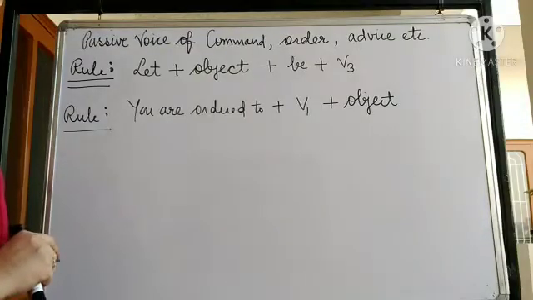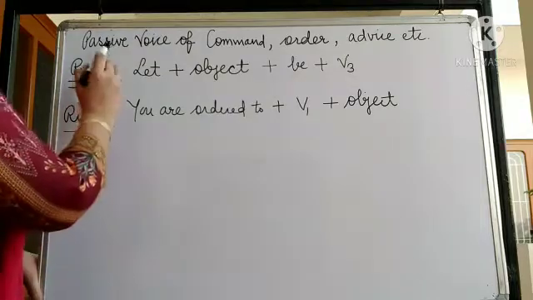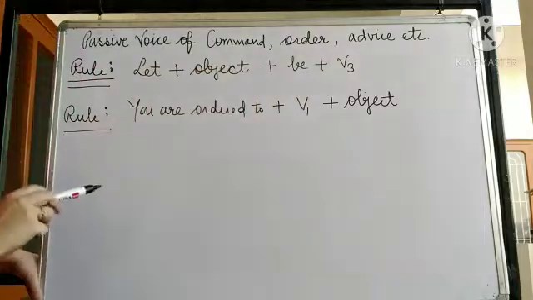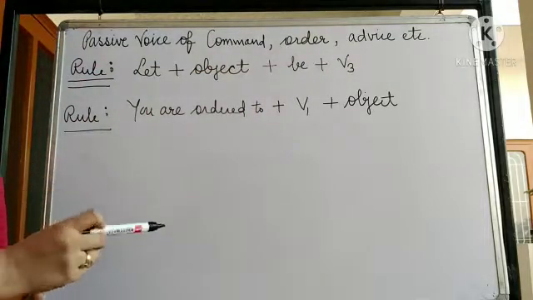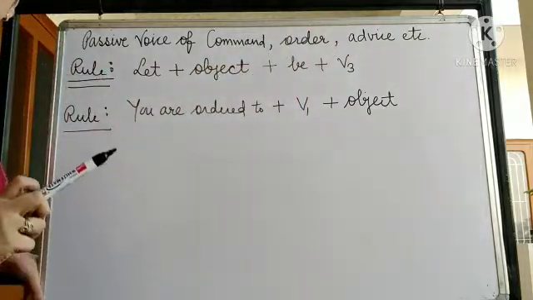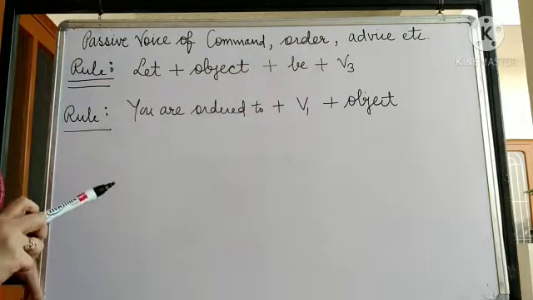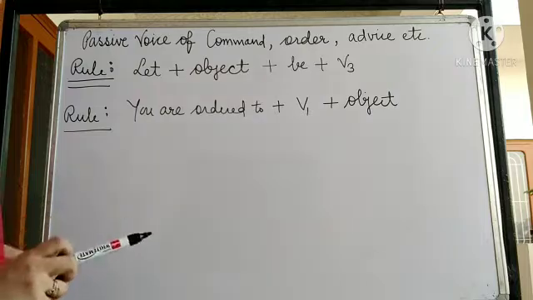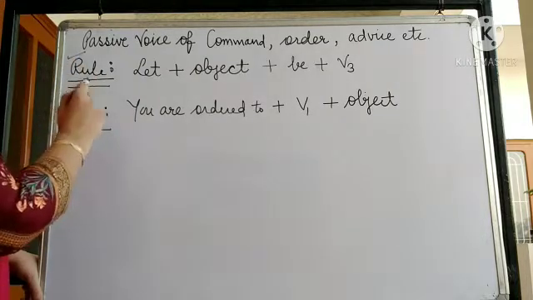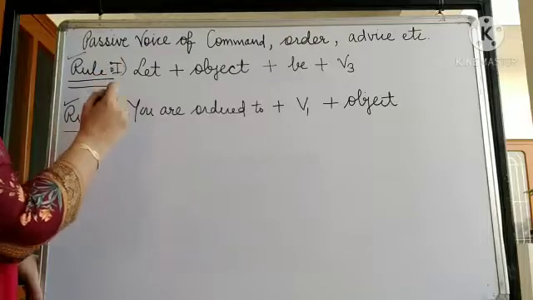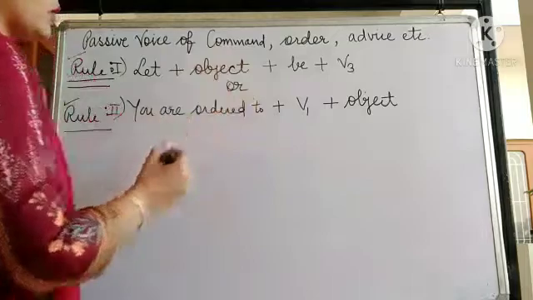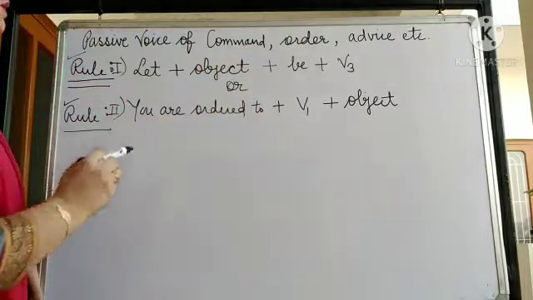After that, I am going to explain another rule, that is passive voice of command, order, advice, etc. Whenever you have to change active into passive and a command, order, or advice, it means an imperative sentence, is given, how to change active into passive? There are different rules. You can follow any of the rules. Rule first also is okay, rule second also is okay. You can choose any of the rules. So I will explain both the rules.